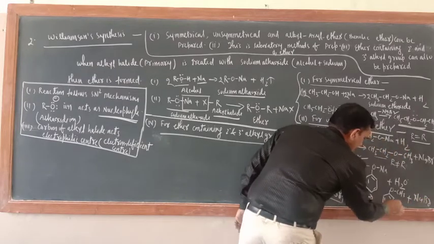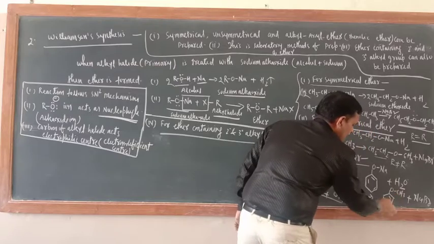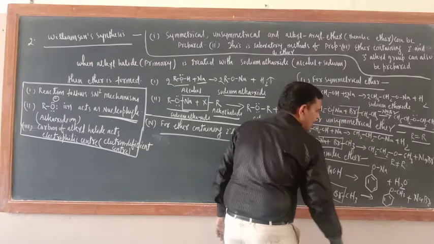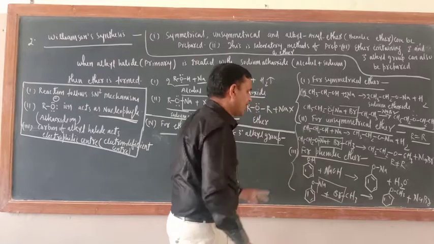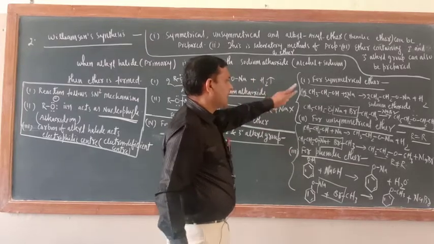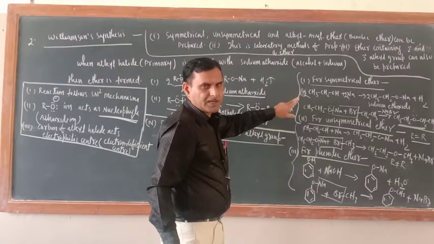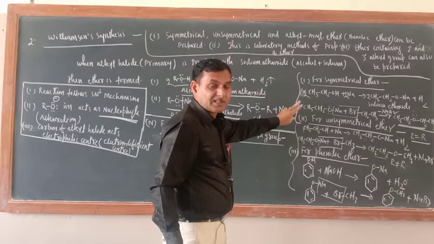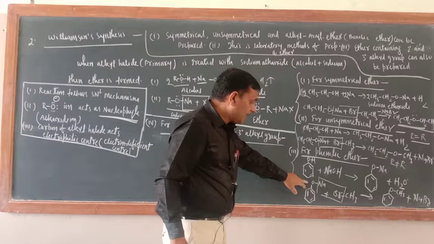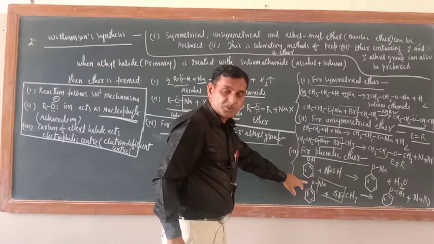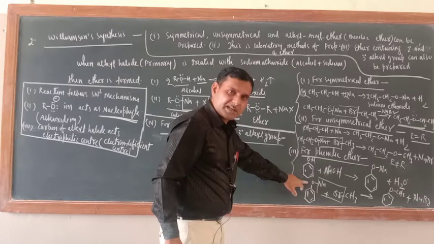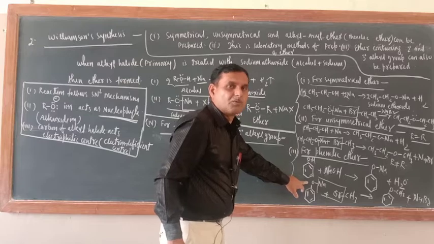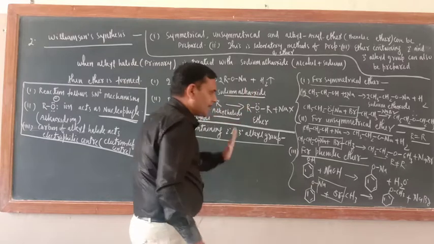NaBr. Okay. So what is this one? This is methoxybenzene. Now, is this a phenolic ether or not? One more thing is there. If you have taken alkoxide ion, it means sodium alkoxide is there. So alkoxide is the nucleophile. But here, in sodium phenoxide, the phenoxide ion is the nucleophile. Okay, that is the difference.